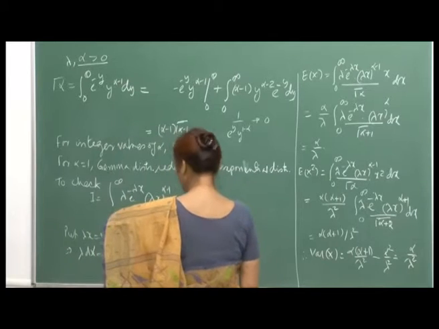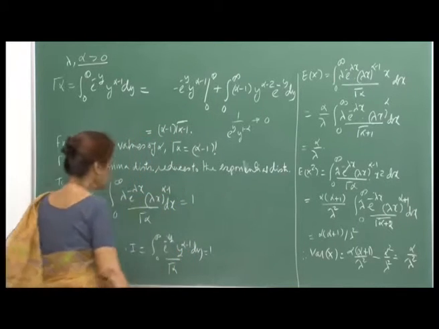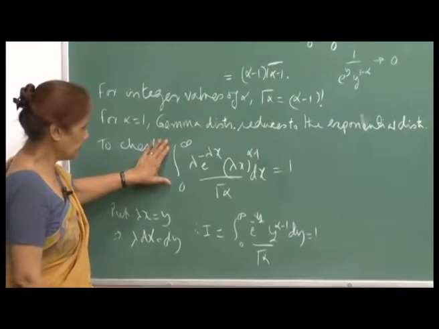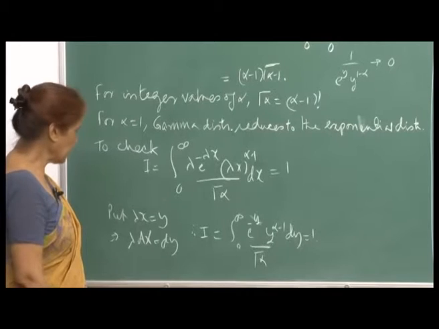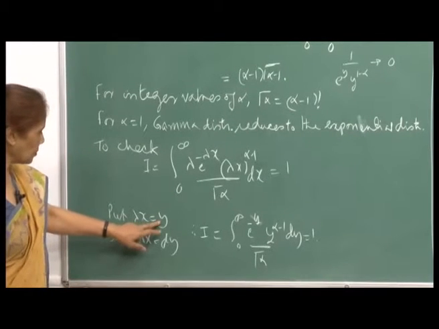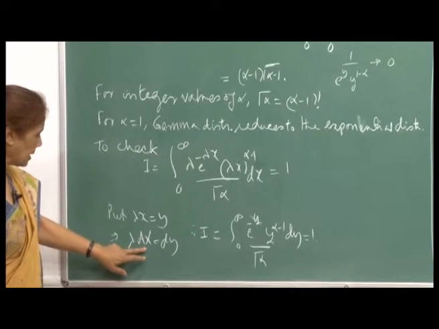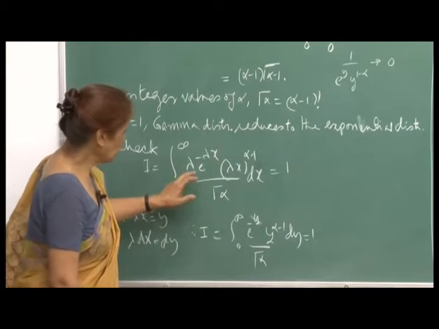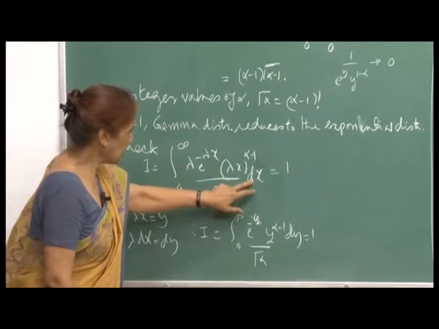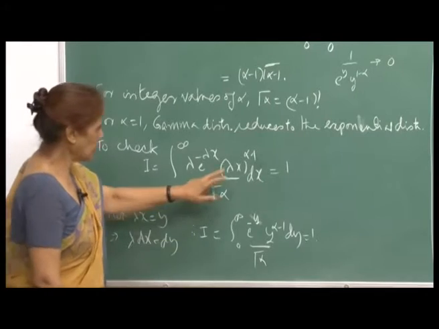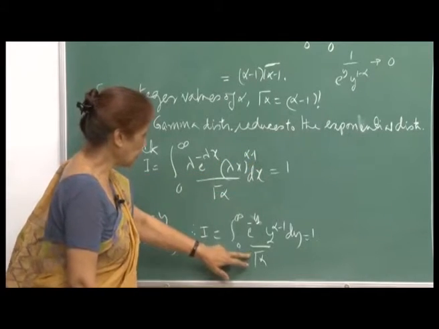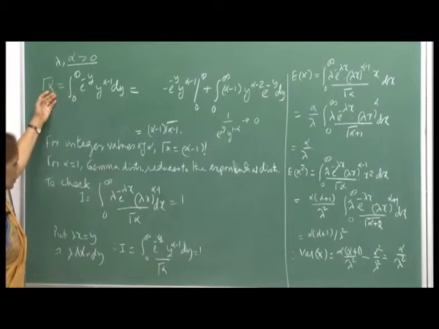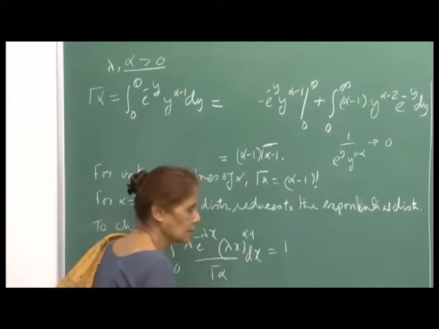Now, you want to again check that this is a valid PDF, and therefore I have to show that this integral evaluates to 1. Here you put lambda x equal to y, then lambda dx is equal to dy, and immediately the integrand reduces to e raised to minus y, y raised to alpha minus 1 upon gamma alpha, with lambda dx replaced by dy. So dividing by gamma alpha, this is equal to 1. So the validation is complete.